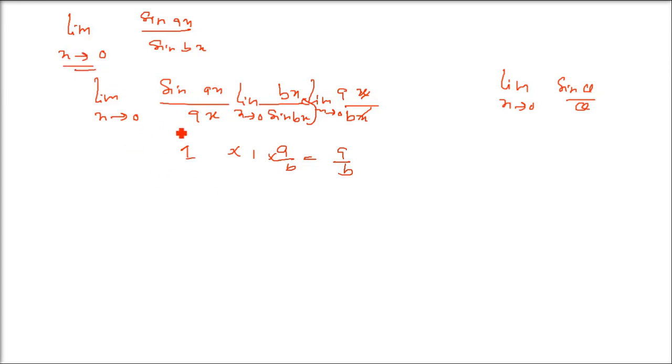Now all these we have seen x tends to 0, but there may be a possibility when we have to evaluate the trigonometric limits when the variable tends not to 0. That is, the variable tends to a non-zero quantity.